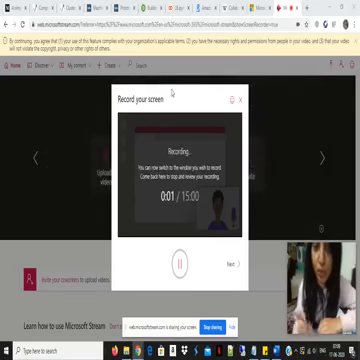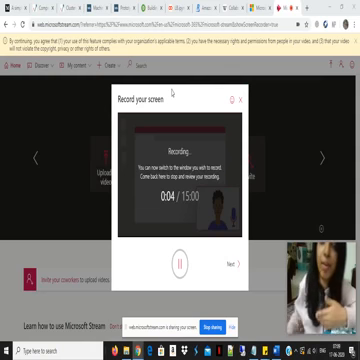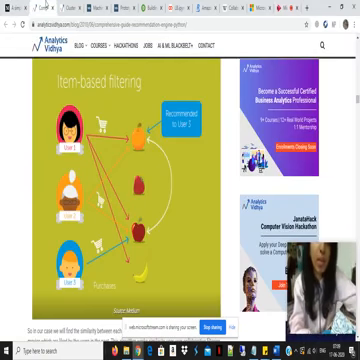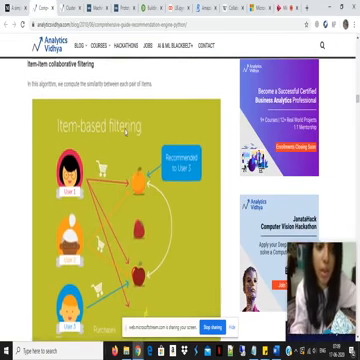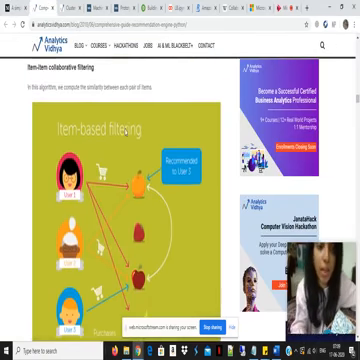Hi guys, taking over from Priya, this is me Shruti. So let's discuss collaborative filtering and its two kinds. Basically, collaborative filtering can be of two types. One of them is item-based collaborative filtering, in which we find similarity between items.